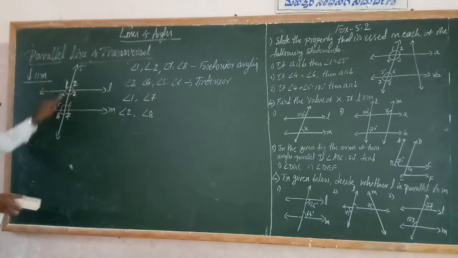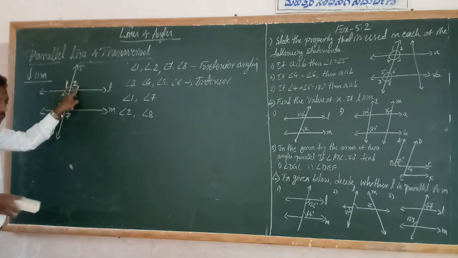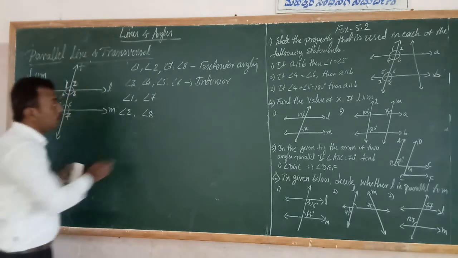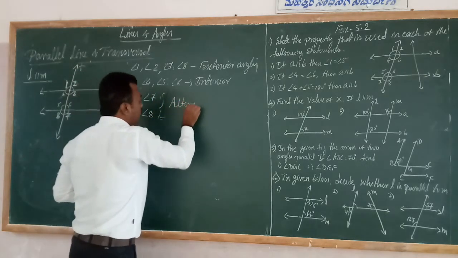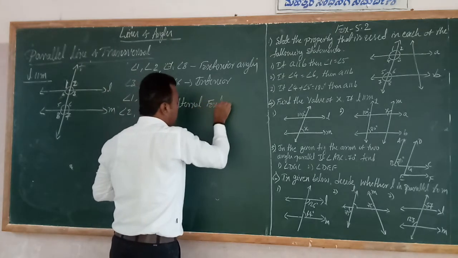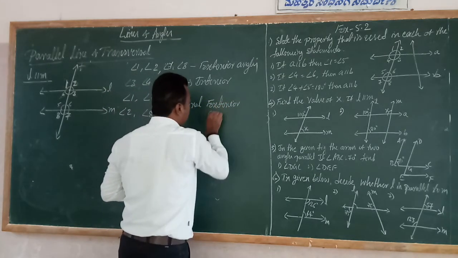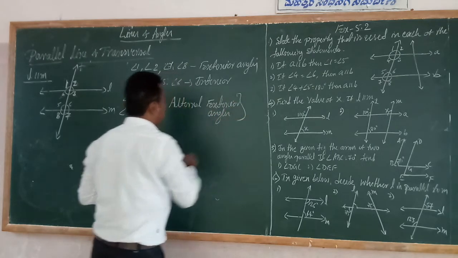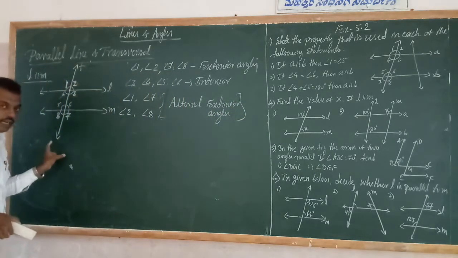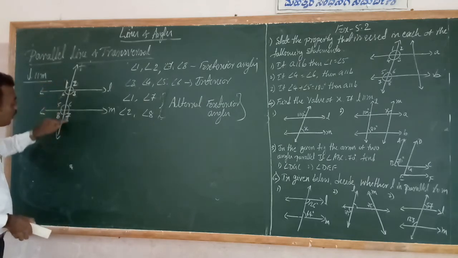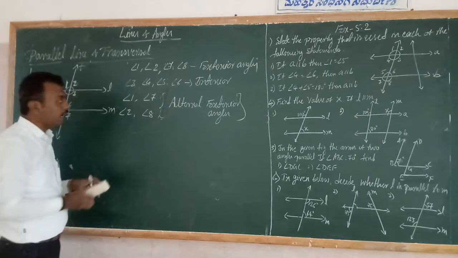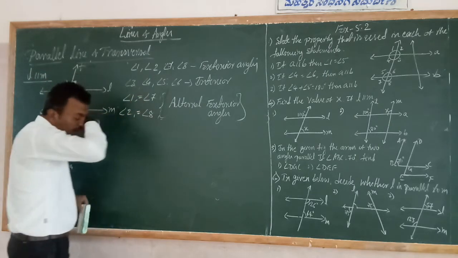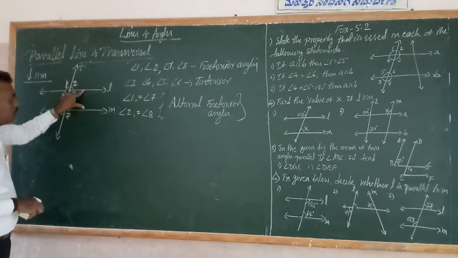Angle 1 is in the left side, angle 7 is in the right side, angle 2 is in the right side, angle 8 is in the left side. Therefore, these are called alternate exterior angles. What do you mean about alternate exterior angles? Alternate exterior angles are the exterior angles in which these alternate angles are in the opposite sides of the transversal. Therefore, angle 1 and angle 7, angle 2 and angle 8 are the alternate exterior angles. These alternate exterior angles are equal to each other when the two lines are parallel.